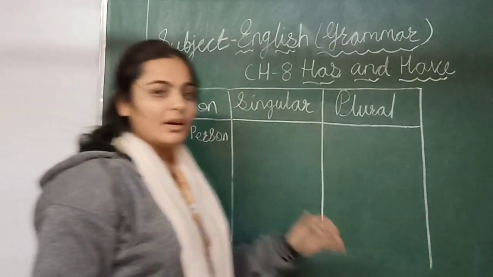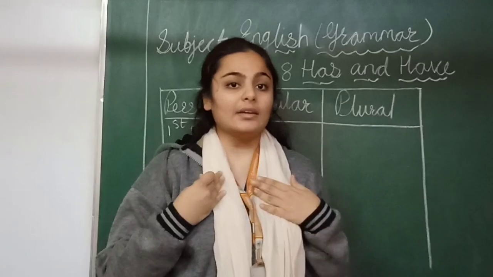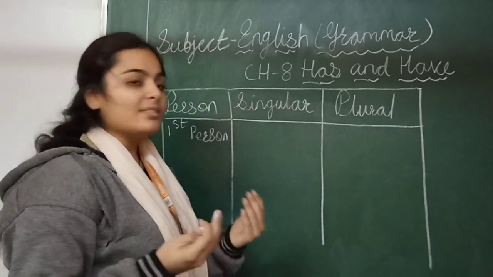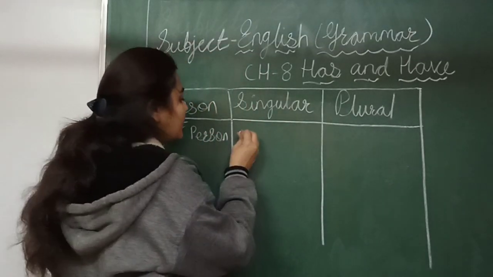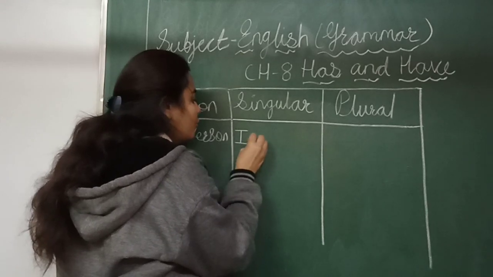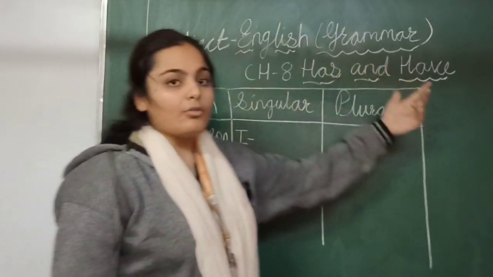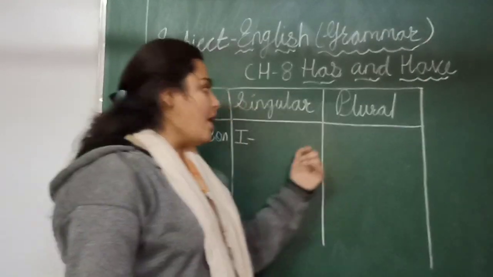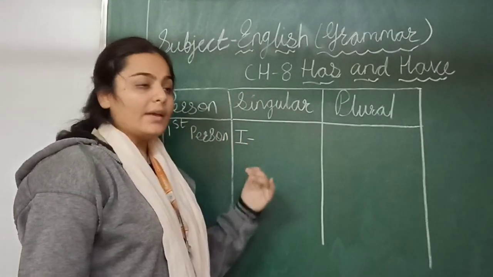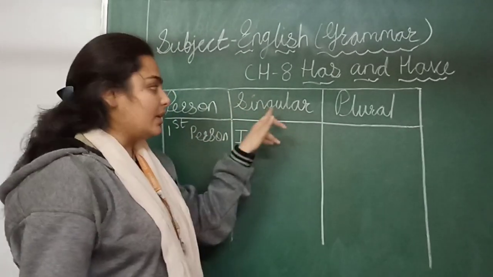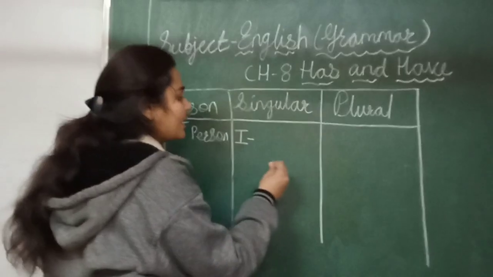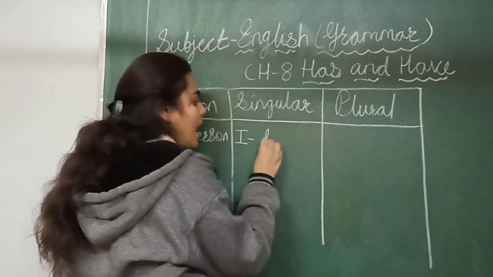So in singular, first person means I, yani मैं. First person means I, means मैं. So we use have. We use have with the I in the first person in singular. So हम I के साथ क्या यूज करेंगे? Have.